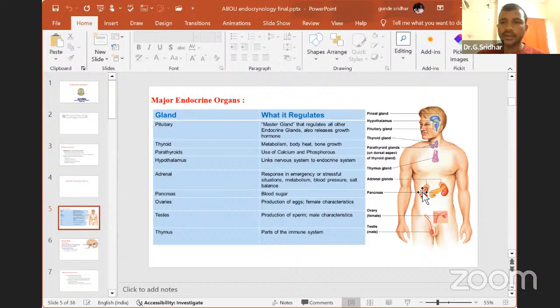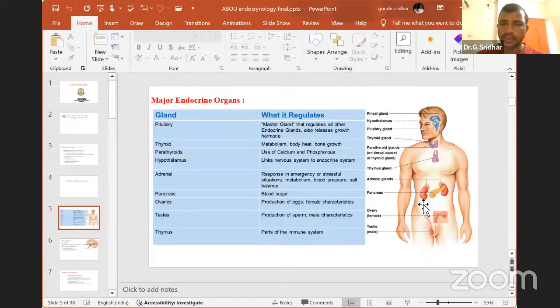Then you can see the red colored ones here. This is not the stomach, this is actually the kidney. On the kidney, you will find one pair of endocrine glands called the adrenal glands. Then coming to the male and female reproductive organs: in males, we find the testis as the reproductive organ, and in females, we find the ovaries as endocrine glands or reproductive organs. These reproductive organs mainly release the reproductive hormones which develop the secondary sexual characteristics in human beings, both male and female.